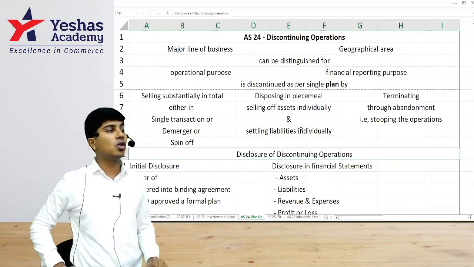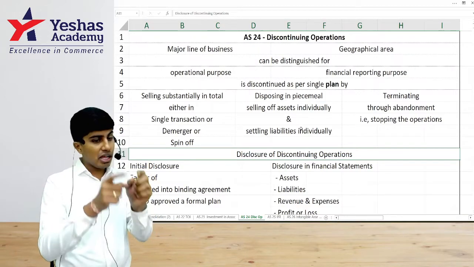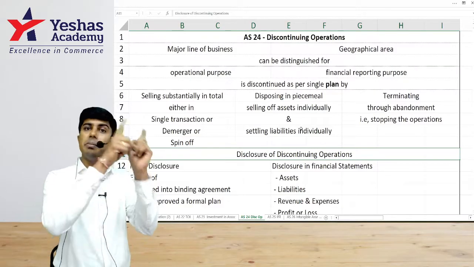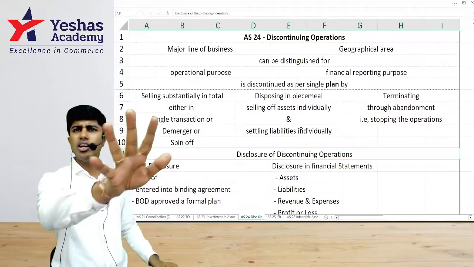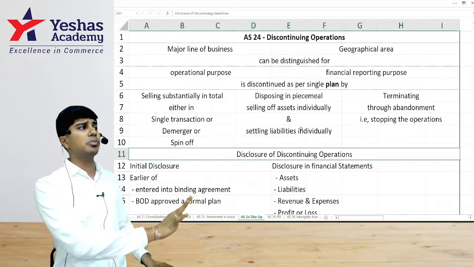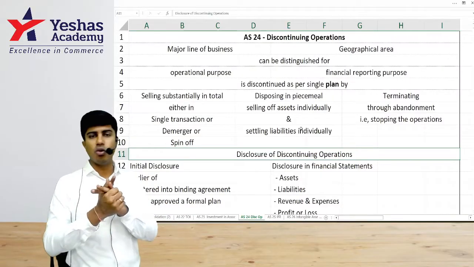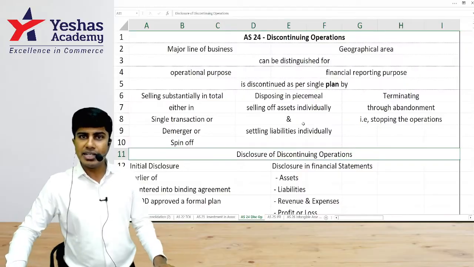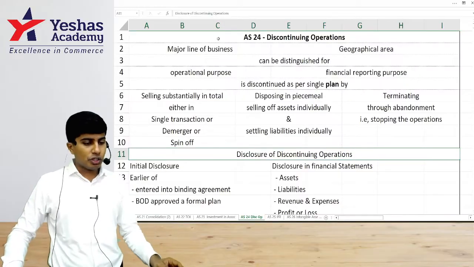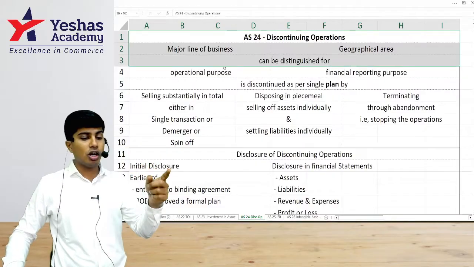Like how we discussed in Accounting Standard 17, business segment and geographical segment. A discontinuing operation can be a business segment or can be a geographical segment. It need not be a reportable segment. A non-reportable segment can also be discontinued. If you are still not understanding what we mean by geographical segment and business segment, you have to revise Accounting Standard 17.